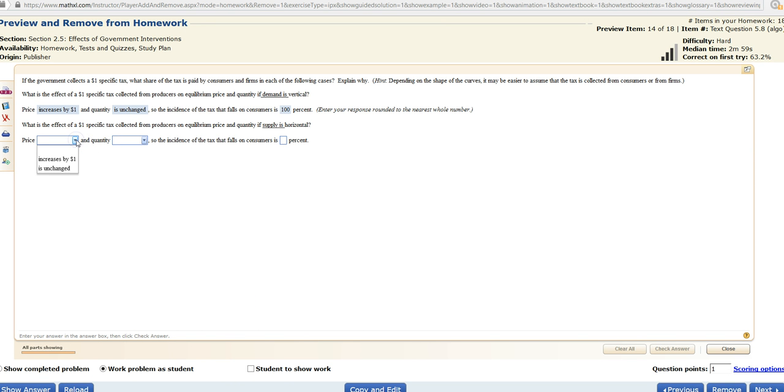So the price increases by $1, and the quantity is decreased, and so the incidence of the tax that falls on consumers is again 100%, because supply being horizontal means the suppliers have perfectly elastic behavior, so they don't bear any tax burden in this case. So hence consumers have to pay 100% of the tax burden.